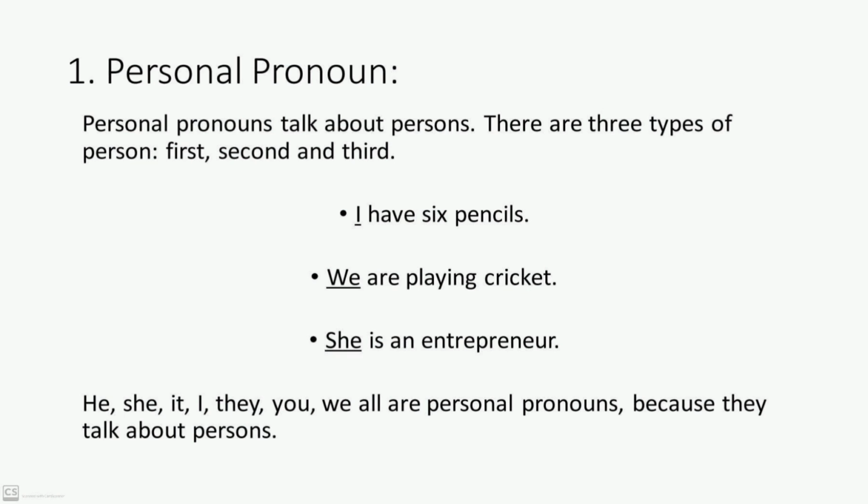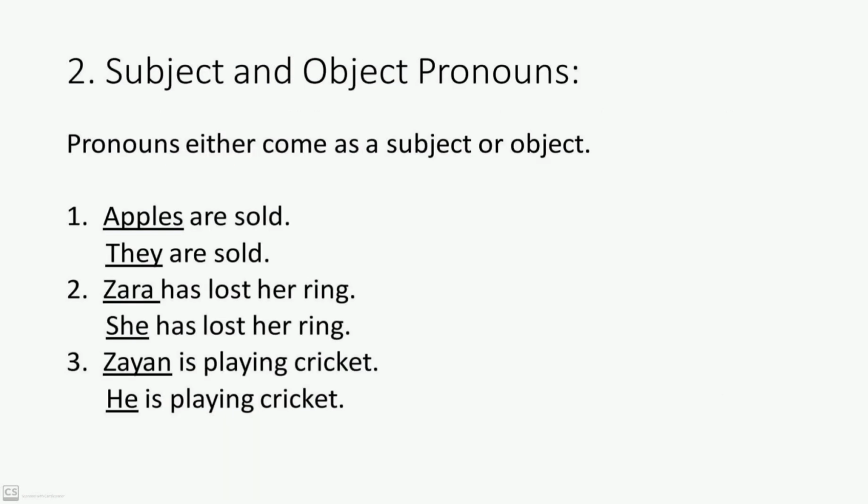Moving towards subject and object pronouns, pronouns either come as a subject or object. As you can see in the example, apples are sold. Apples is a noun, and we just came to know that a pronoun replaces a noun. So what can it be like? They are sold. Now we have replaced apples with they.